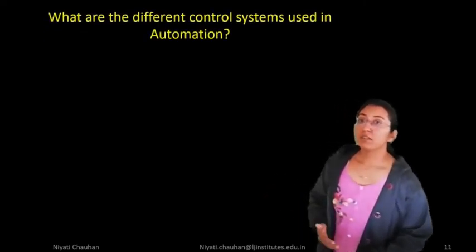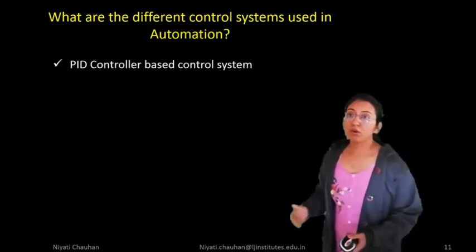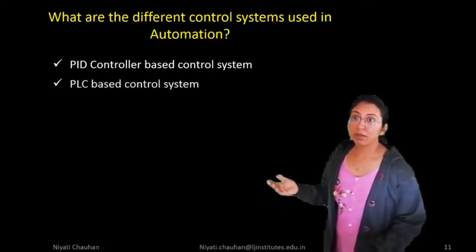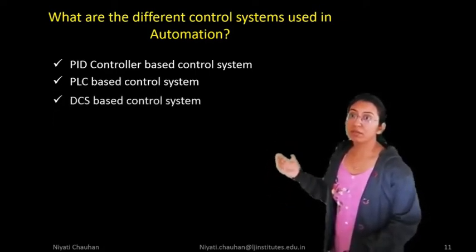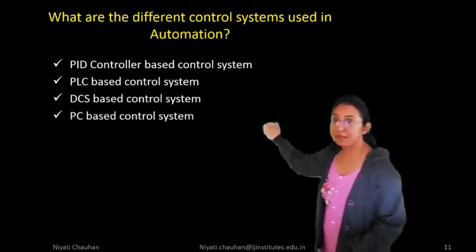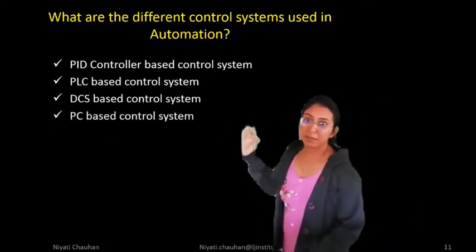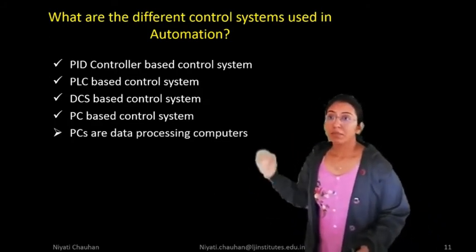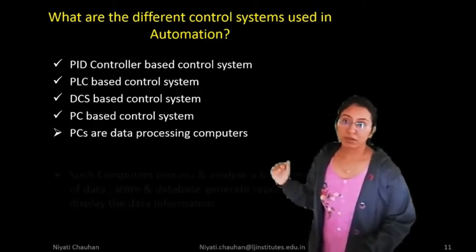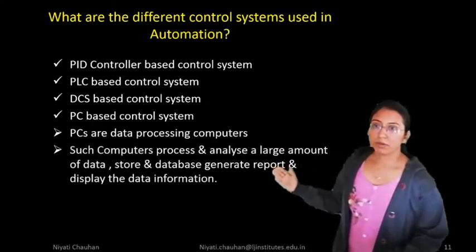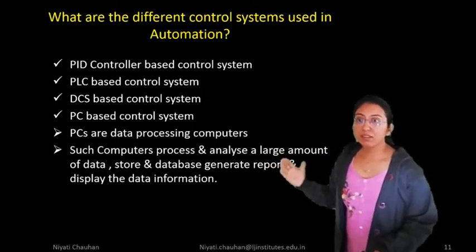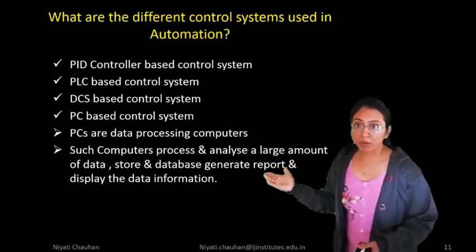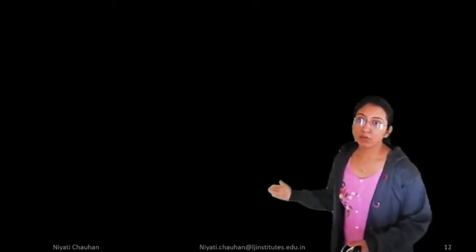What are the different control systems used in automation? Sometimes we use a PID controller based control system, PLC based, DCS based and PC based control system. In a PC based control system, PCs are data processing computers. Such computers process and analyze large amounts of data, store it in databases, generate reports and display the data information.